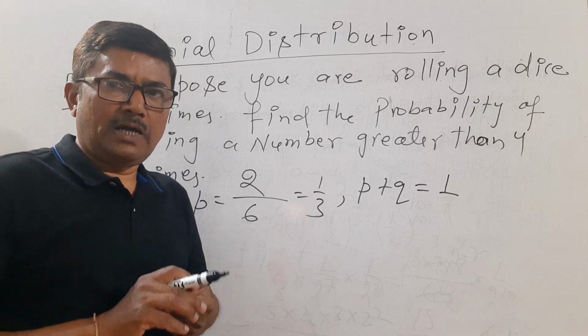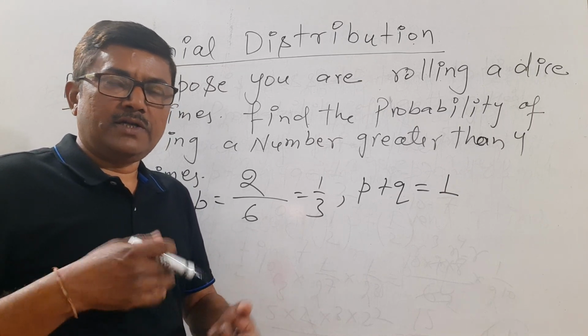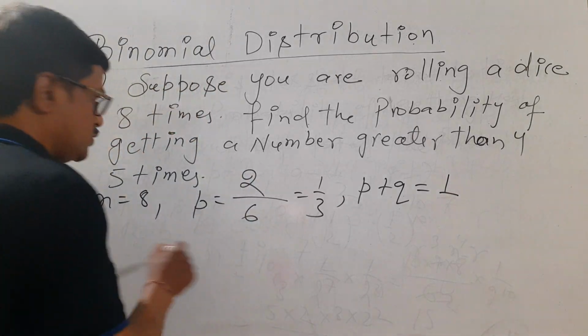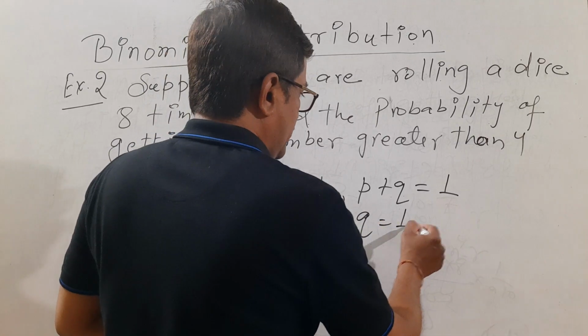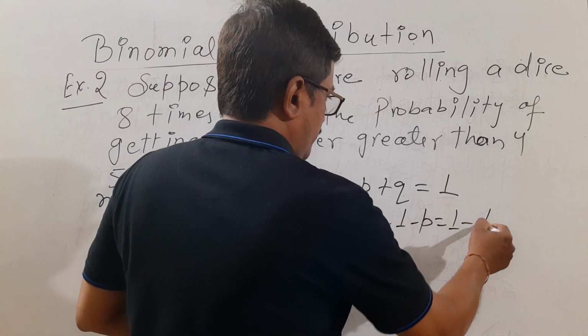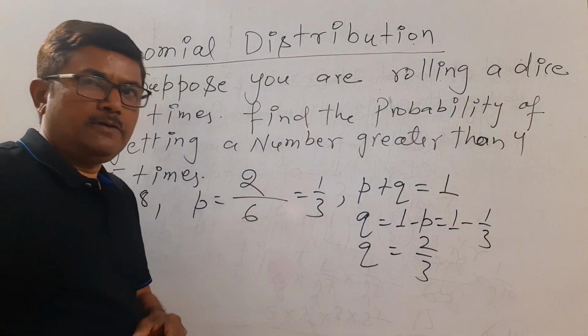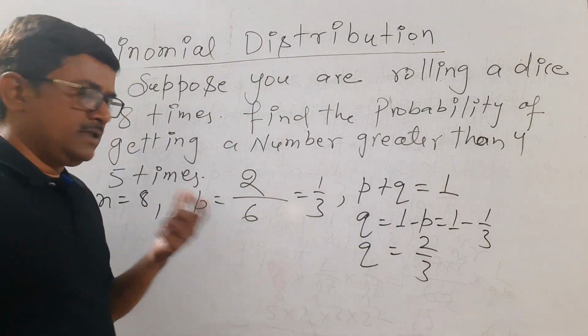So q will be 1 minus p, that is 1 minus 1 by 3, so that is 2 by 3. Correct? So you can see q is 2 by 3.